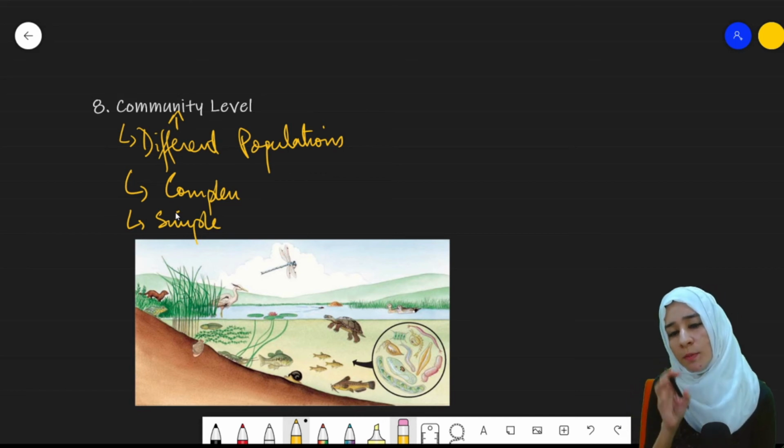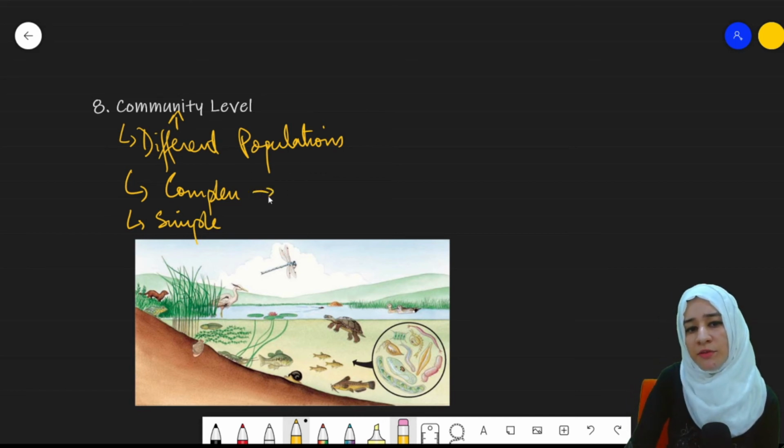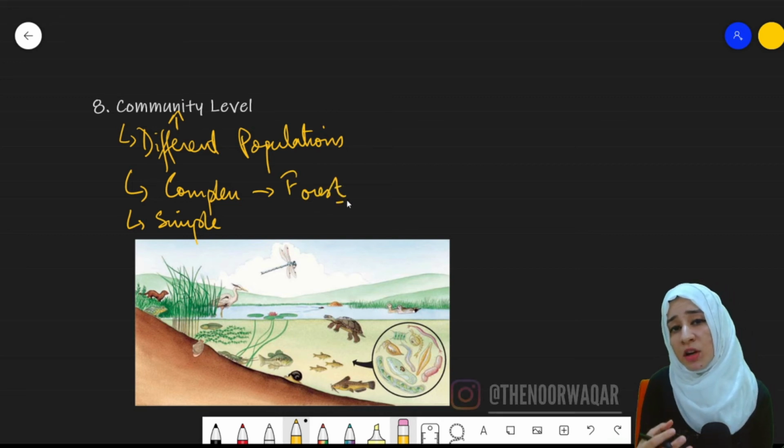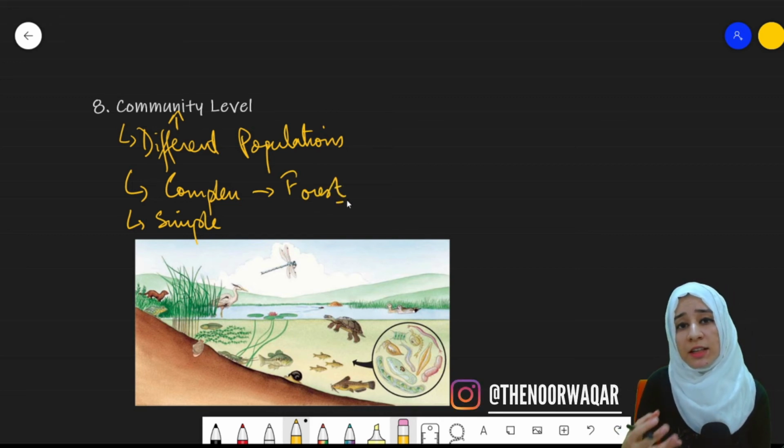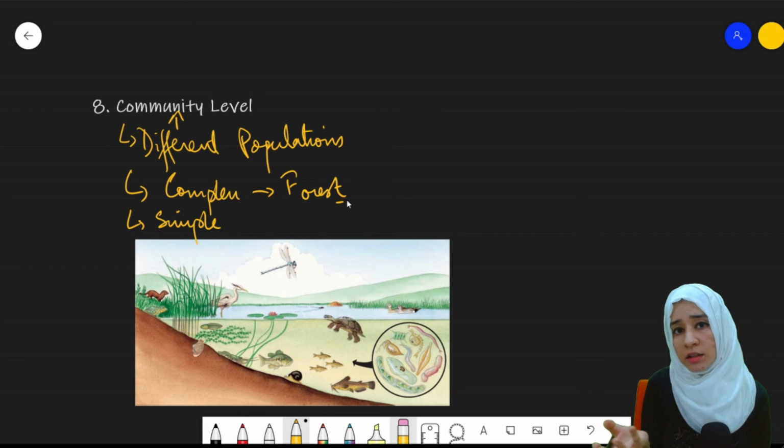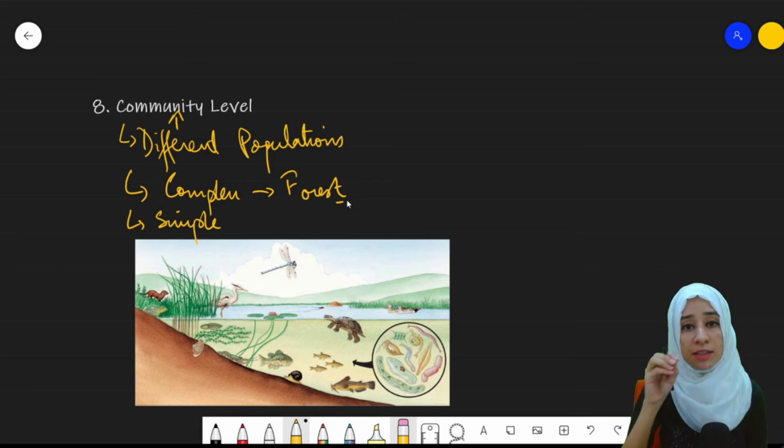When we talk about a complex community, for example, a forest, it is any community where the number of individuals is so high that it is difficult to calculate them. In a forest, a number of living organisms are there, right? Animals, plants, microorganisms, insects. A number of different populations are living together within the same place, and that forms a complex community.